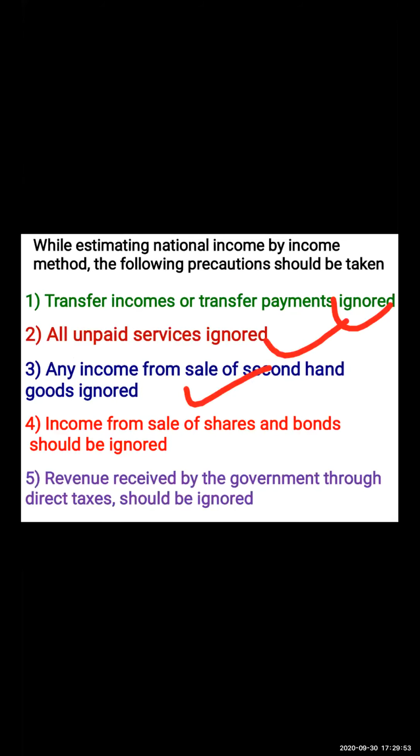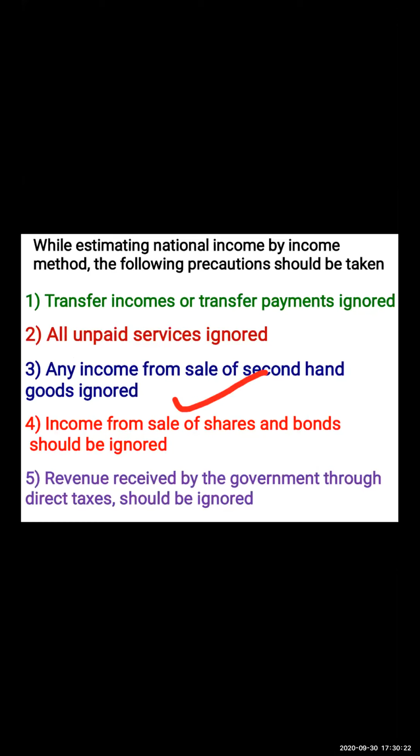Third point, any income from sale of second hand goods should be ignored. The reason behind this, for example, I have purchased a second hand car. Why will that money not be included in the income method? Because when the first owner purchased that car, that money was included in the national income.